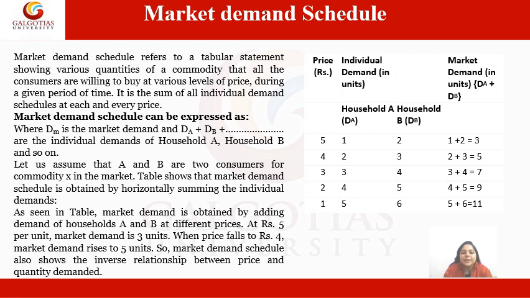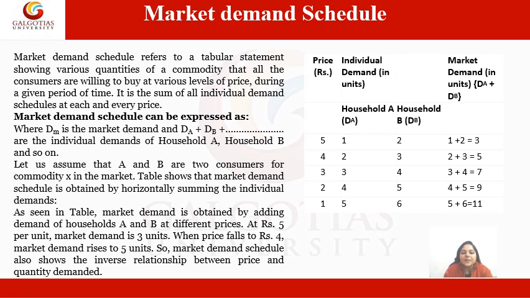The table shows that the market demand schedule is obtained by horizontally summing the individual demands, by adding the demand of households A and B at different prices. It means the market demand schedule is based on the individual demand schedules, because when we add all the individual demand schedules, we get the market demand schedule.